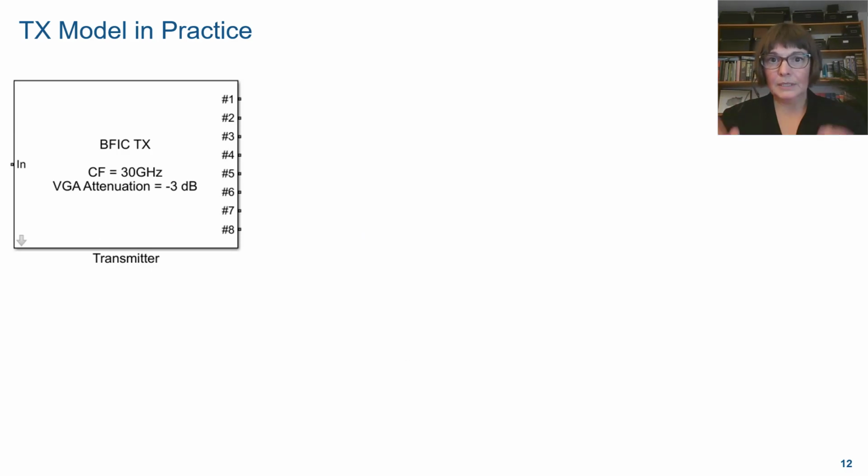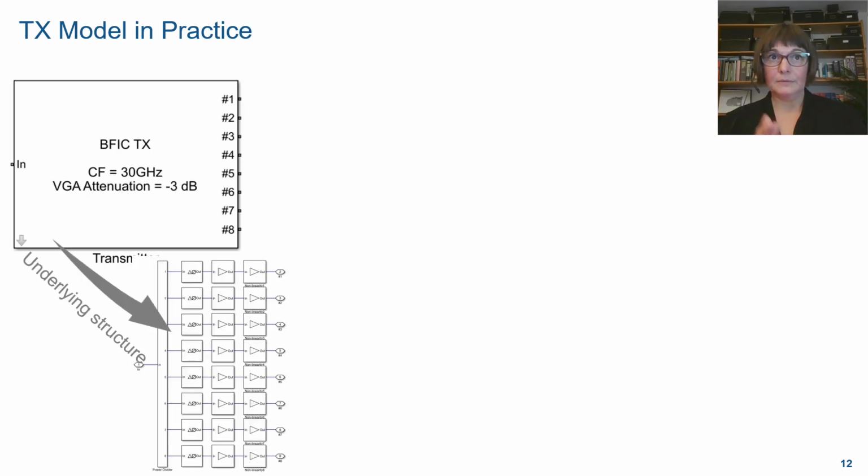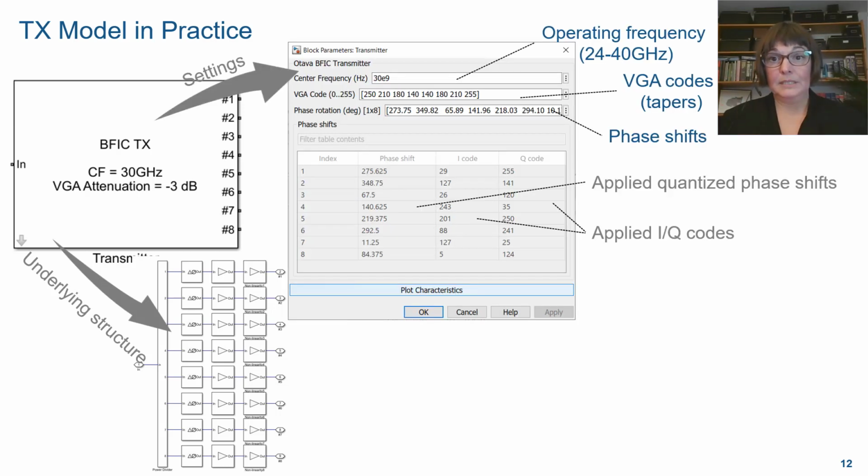In practice, when you open the library, when you open the Simulink model of the transmitter BFIC, you can look at its underlying structure by just clicking the gray arrow in the bottom left corner. And you can recognize the 4 elements of the structure that we just discussed. If you double click on the component, you will open up its mask, where you can provide user-defined parameters for the operating center frequency between 24 and 40 gigahertz, the VGA codes that can be an array or a scalar, and the phase shifts that can also be an array or a scalar.